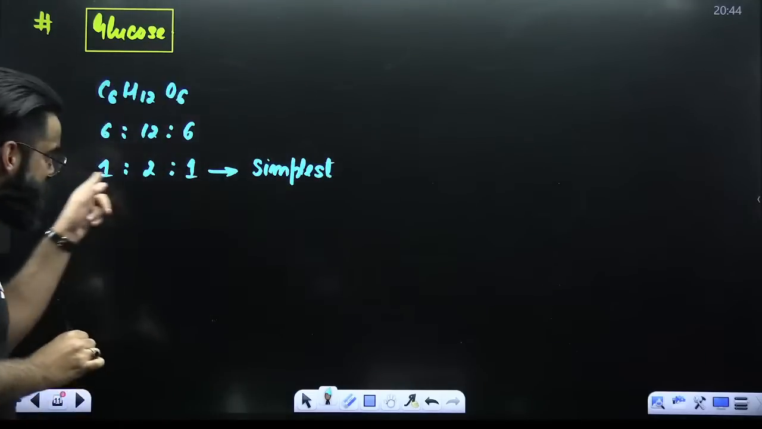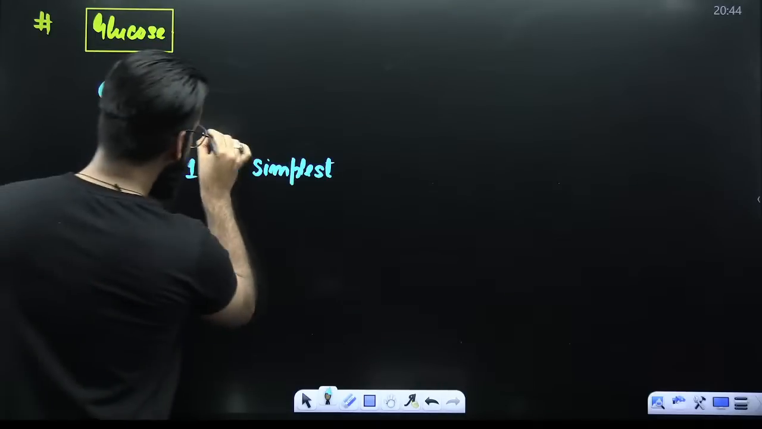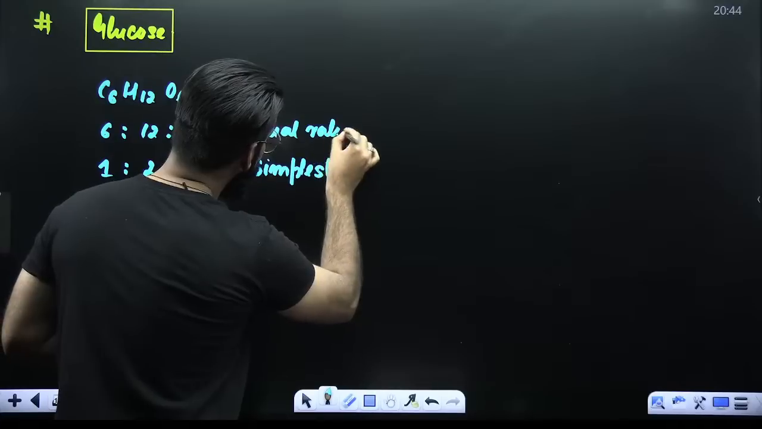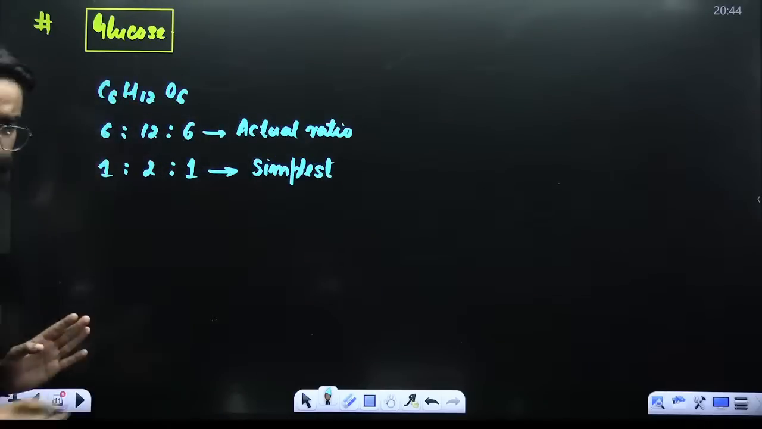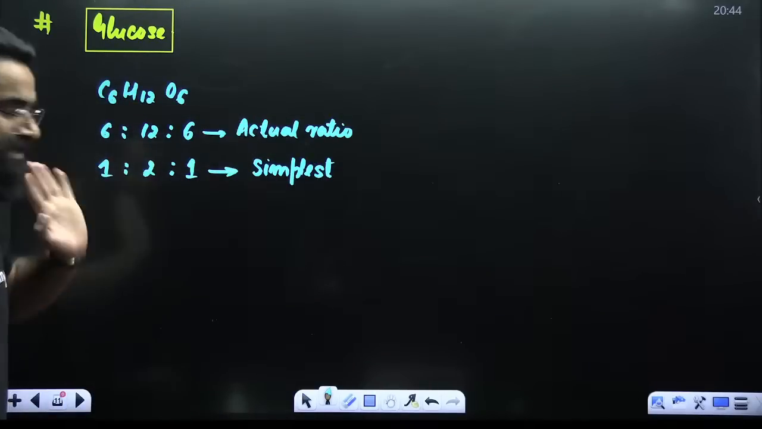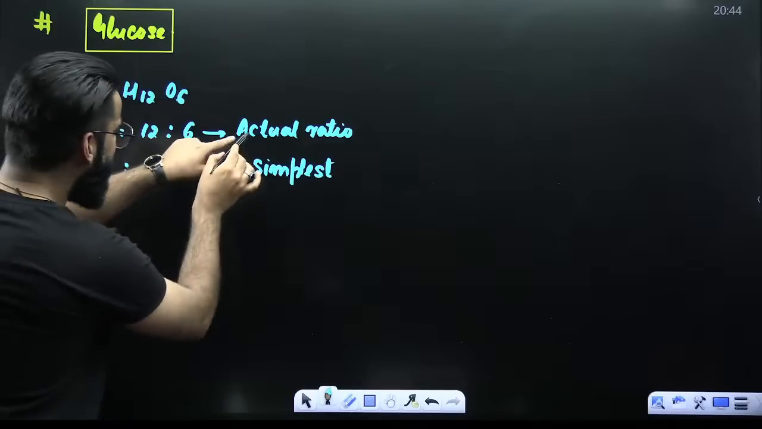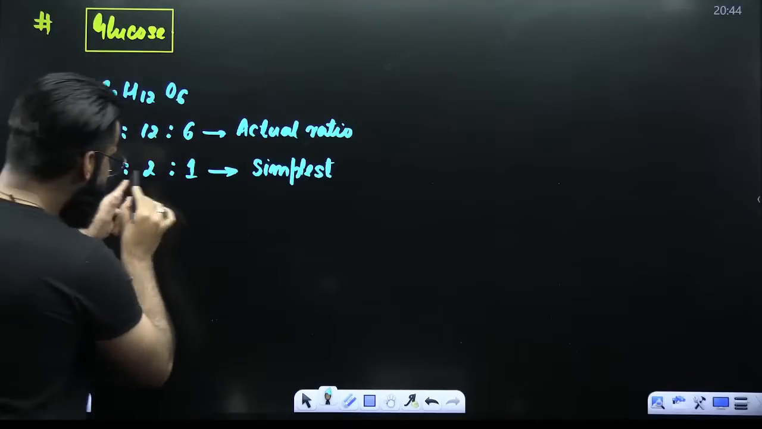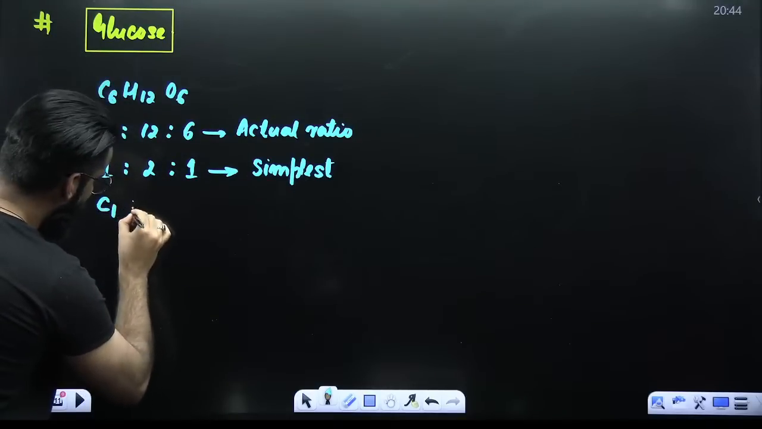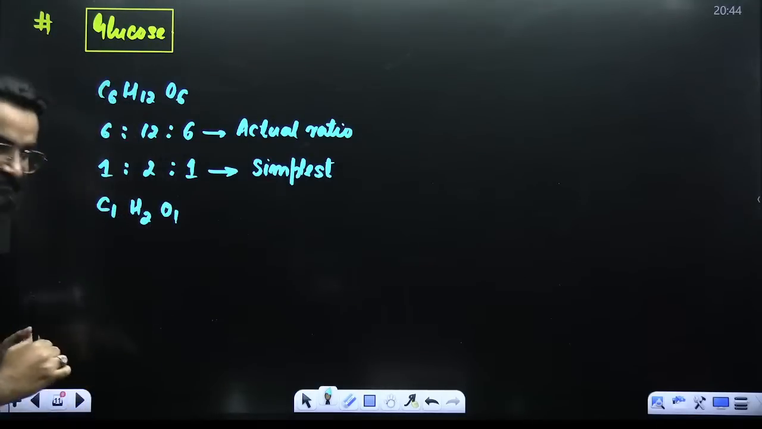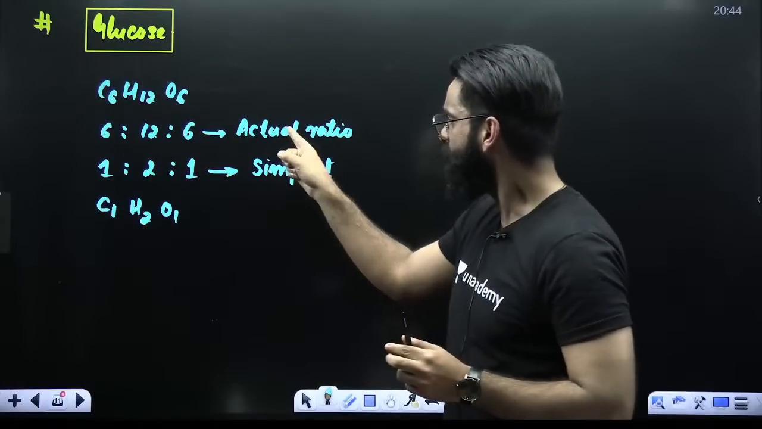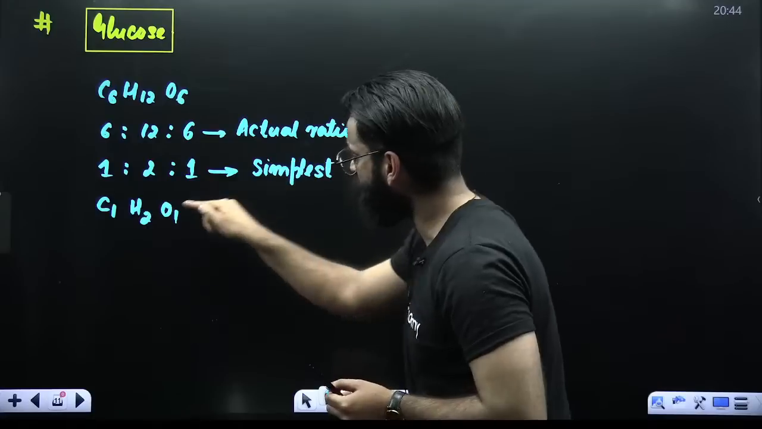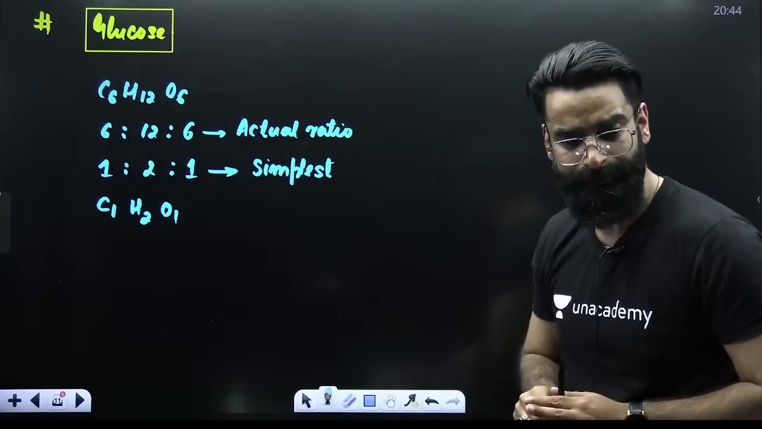This is what I call as simplest whole number ratio. The other ratio is what I call as the actual ratio. This is the actual ratio of the atoms of different elements in glucose. As per the actual ratio, the formula is C6H12O6. As per the simplest ratio, the formula has to be C1H2O1.